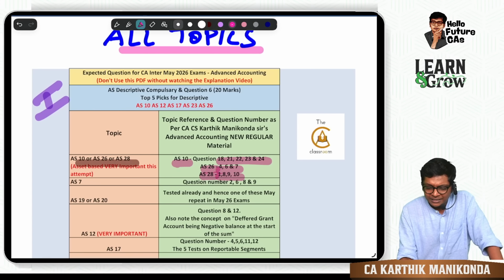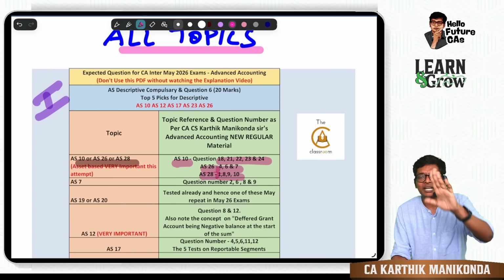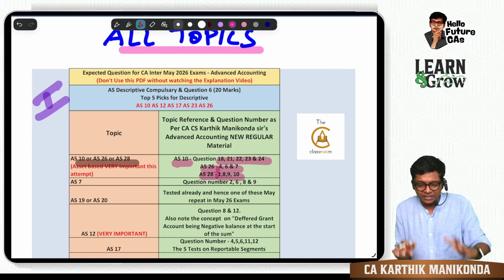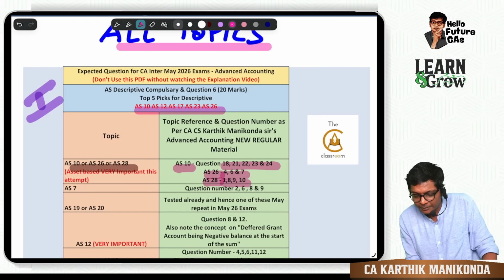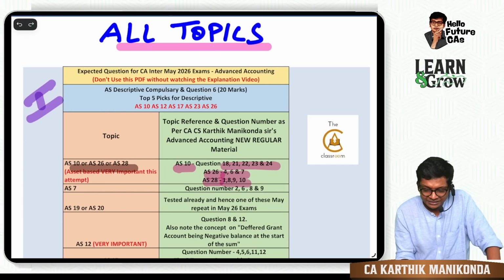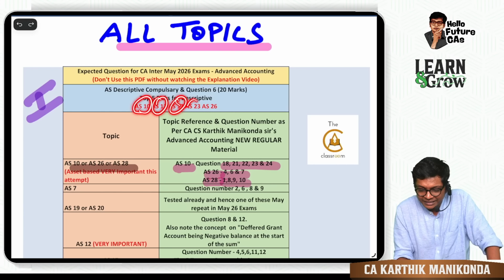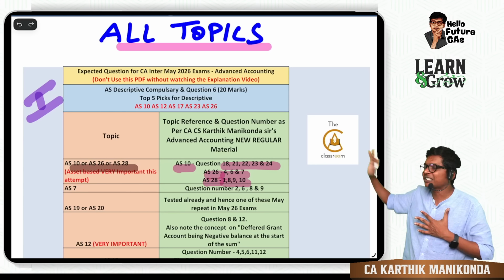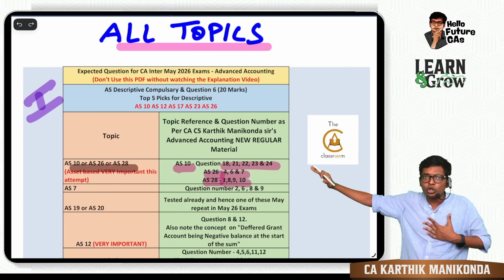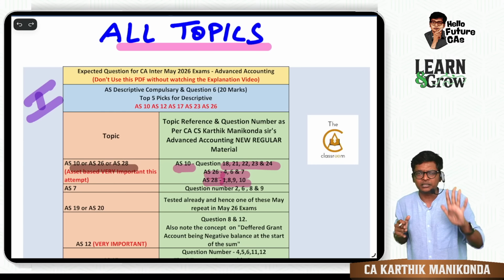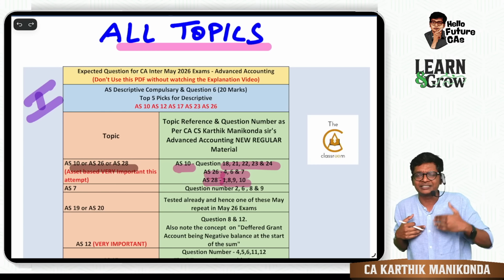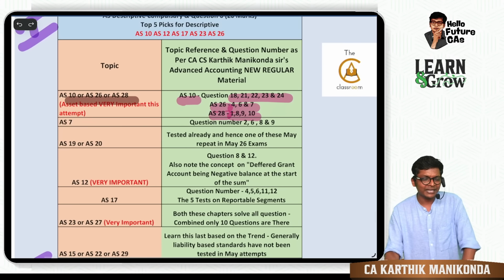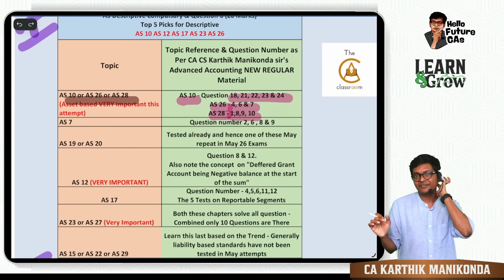Sir, what are the 5 accounting standards you definitely have to pick? Always you tell expected questions and more or less the majority you are taking. I am saying these 5 are my top picks: AS 10, 12, 17, 23 and 26. These standards are mandatory. Don't go to the exam without learning these 5, because they have more chance in the descriptive compulsory question number 6.